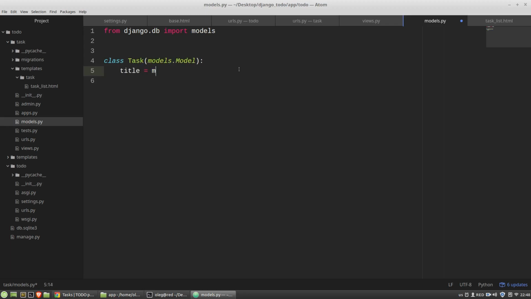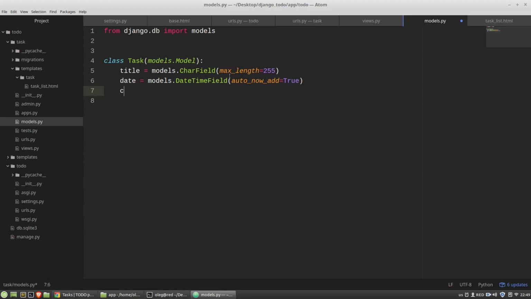The title, it's a char field, the date, it's a date time field. auto_now_add property will be equal to true. auto_now_add means that the date field gets its value when the model, the instance of the task object, will be saved to the database for the first time.